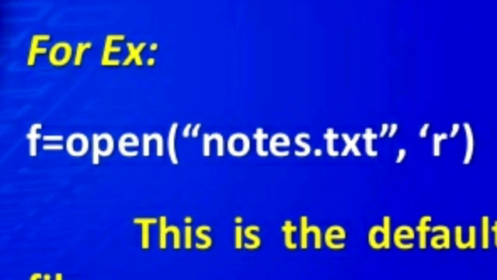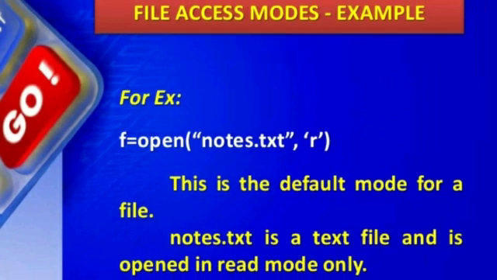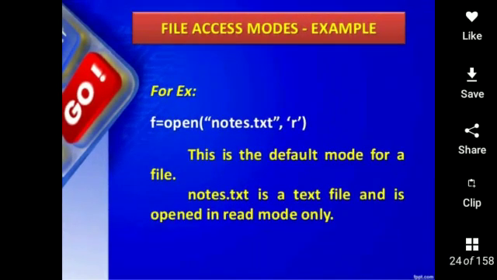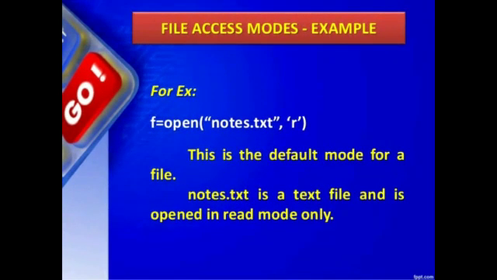Open has two parameters: the first is the file name, the second is the access mode. Here the file name is notes.txt and the access mode is r. R means reading only. This is the default mode for a file. Notes.txt is a text file and is opened in read mode only.